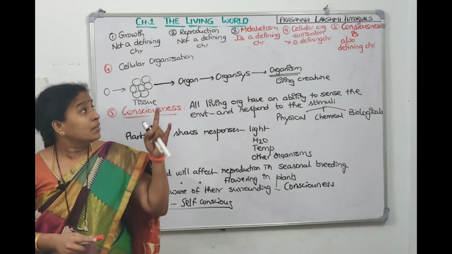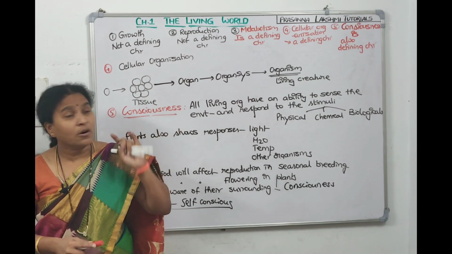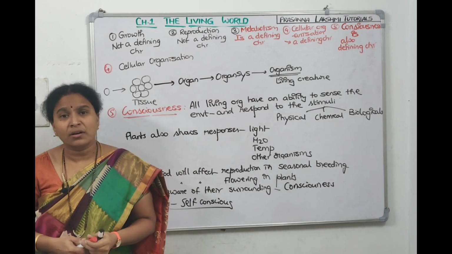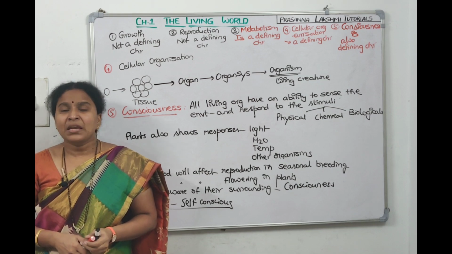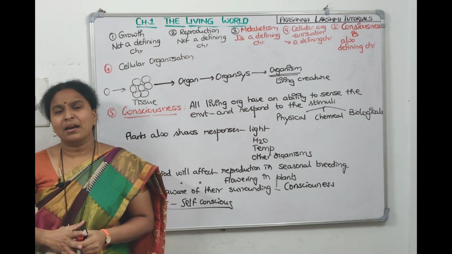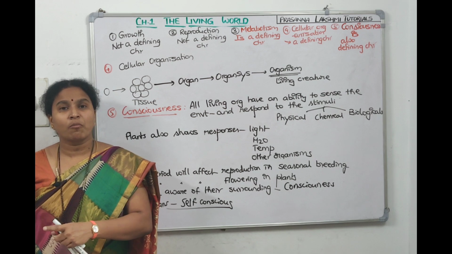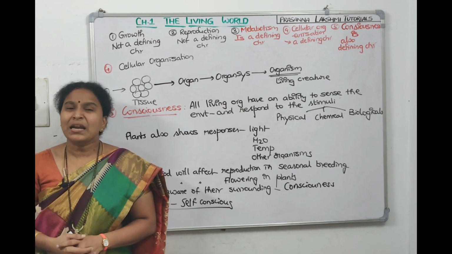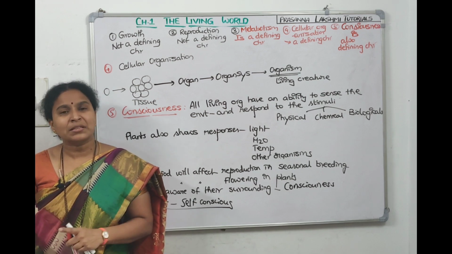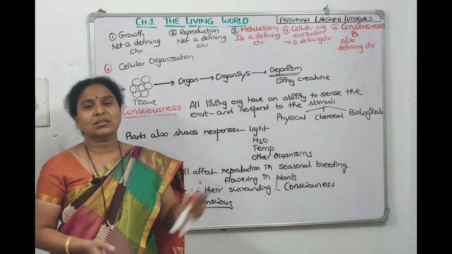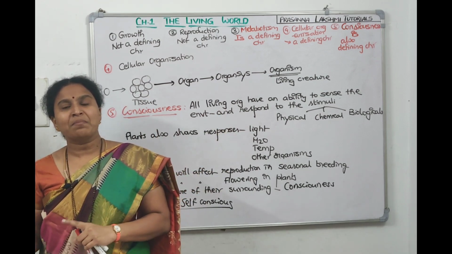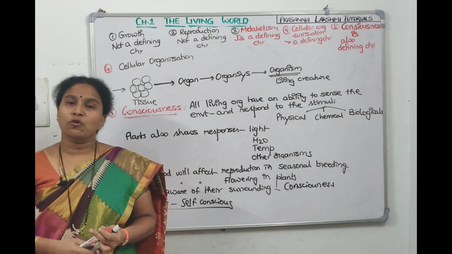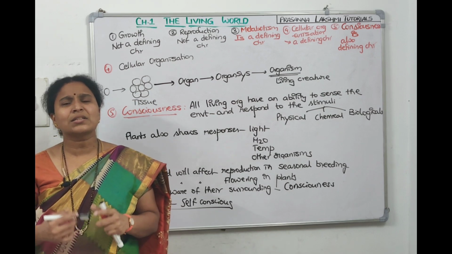Machines are doing that. They don't show any consciousness also. So in humans, to particularly tell whether this person who is in a coma is living or dead, it's very difficult. We should tell them as living only, even though these characteristics are not there, because at one point of time they might come back and lead a life. So we have to consider them living only. That's why they're saying it's complex.